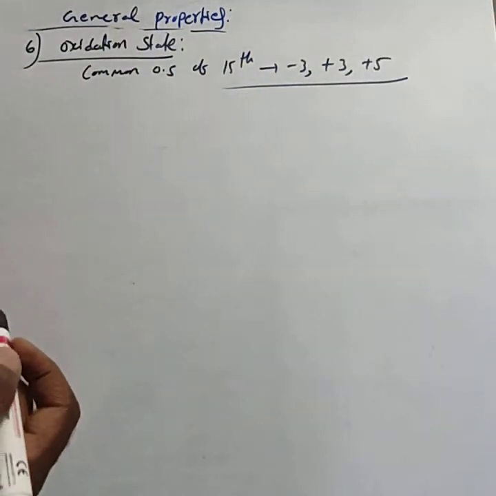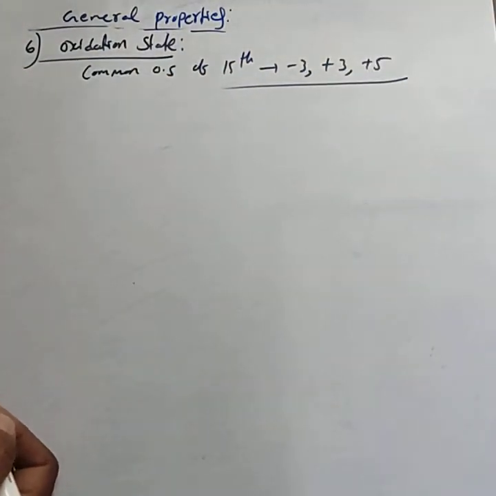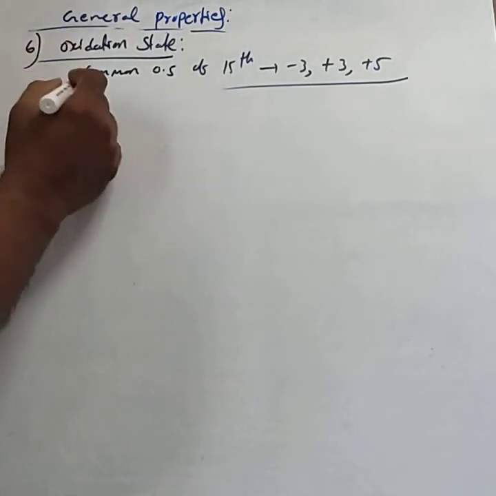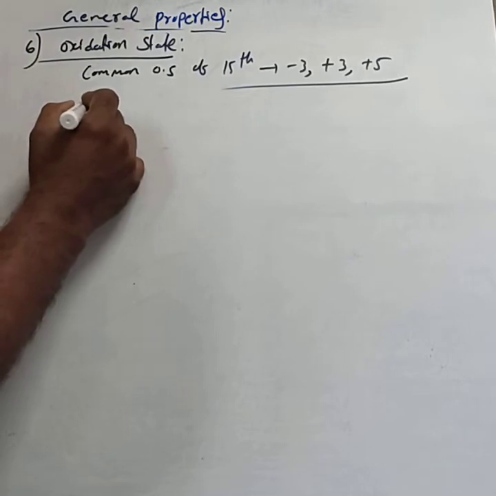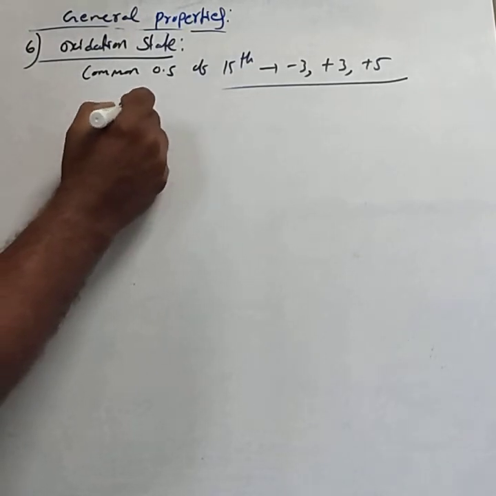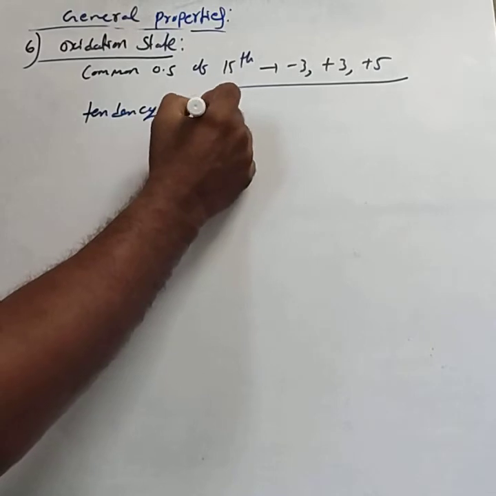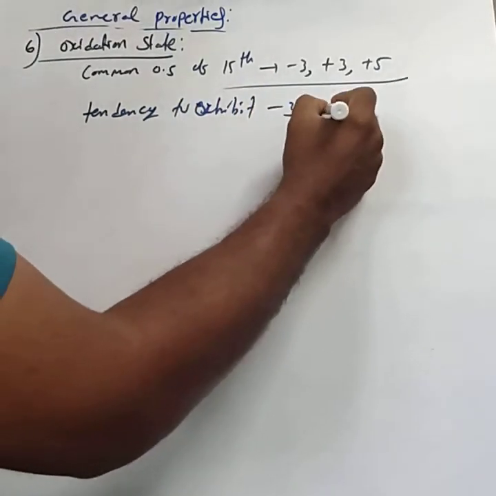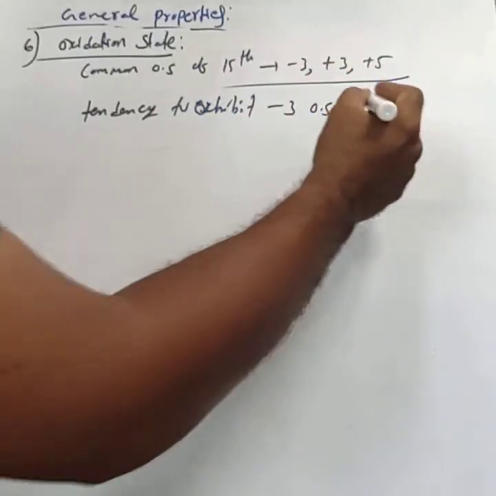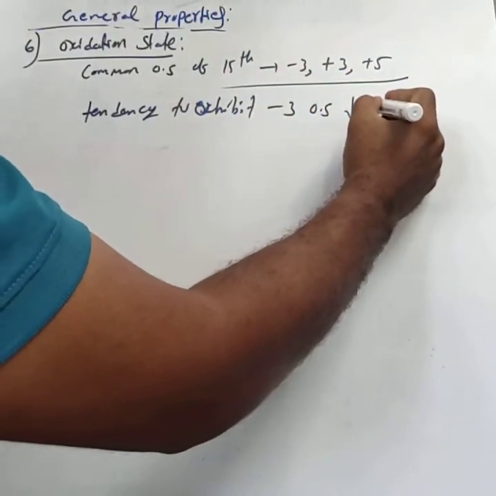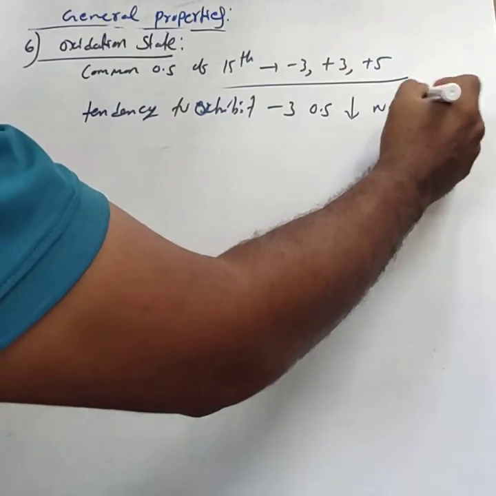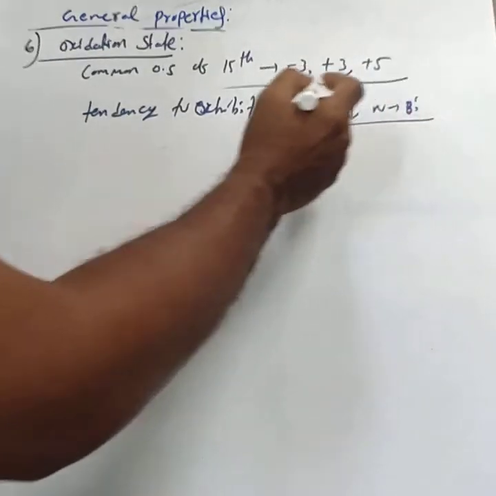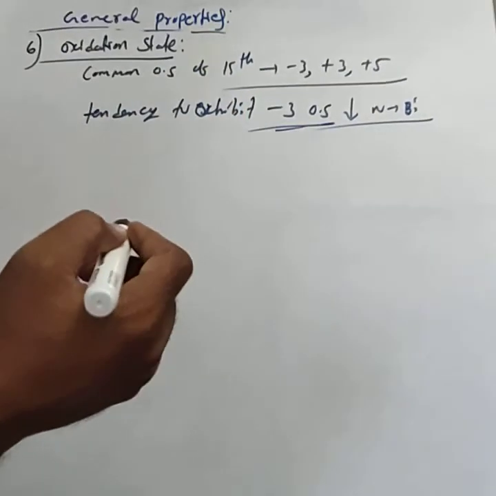Then the tendency to exhibit the -3 oxidation state decreases down the group, from nitrogen to bismuth.